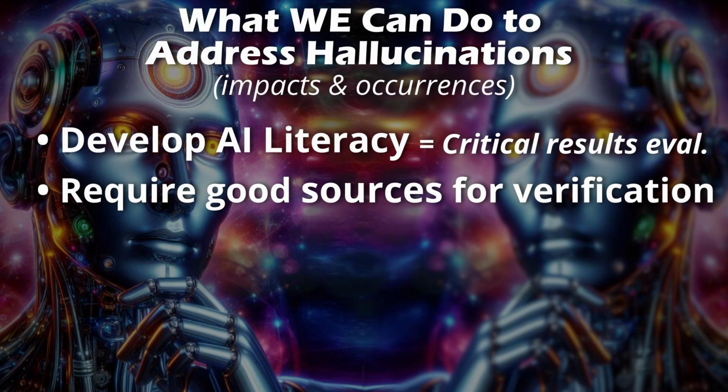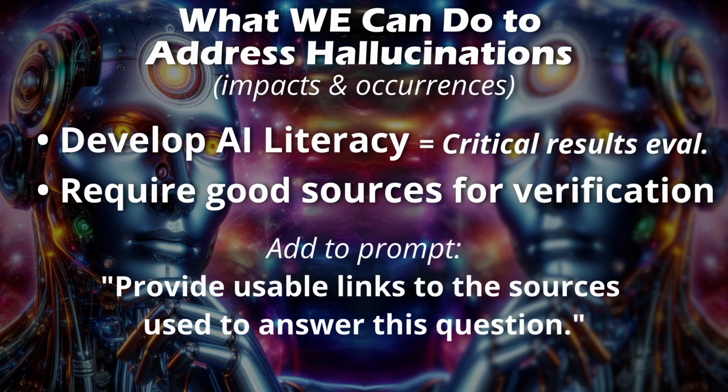Another one is to require good sources to assist with result verification. So remember, we just said that we're going to verify, that's part of critical evaluation. So we can say something within our prompt itself, such as at the very end, we simply say, provide usable links to the sources used to answer this question. By saying that, now I can go in and easily verify the information because I told it, give me sources of where you got this info so that I can verify. So if I simply put that at the end of my prompt, well, now it'll give me those sources for sure. Now, some AIs are already doing that in some ways where they give you some sources, but now by me purposely doing that, I'll for sure have those resources so I can verify.